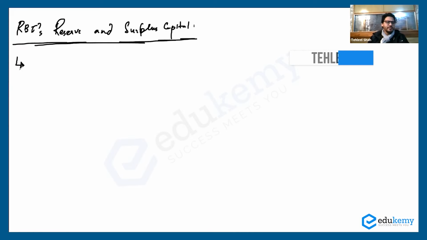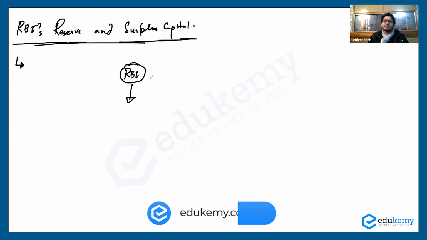We have to study RBI's reserve and surplus capital. Before we study what this reserve and surplus capital means, we have to study why I have taken this particular topic. Now we know that the Reserve Bank of India is the apex monetary authority of the country, which has the vision for the entire macroeconomy of India. And naturally, it needs to have a very strong capital base.